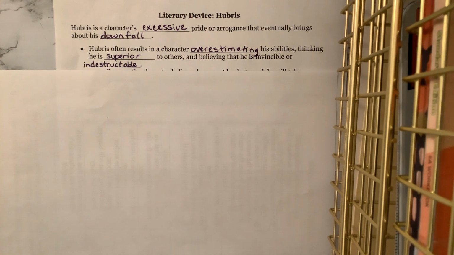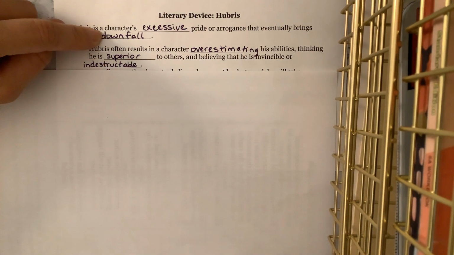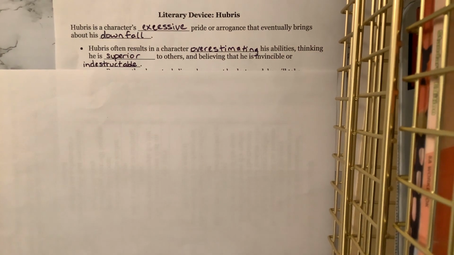This would be an example of overestimating, right? To be a good jumper is great, but to think that you're such a great jumper that you could jump over the Grand Canyon, that's an overestimation, right? And frankly, it's probably going to lead to a downfall. There it is again, a downfall. If you try to jump over the Grand Canyon, it will lead to a downfall, literally.